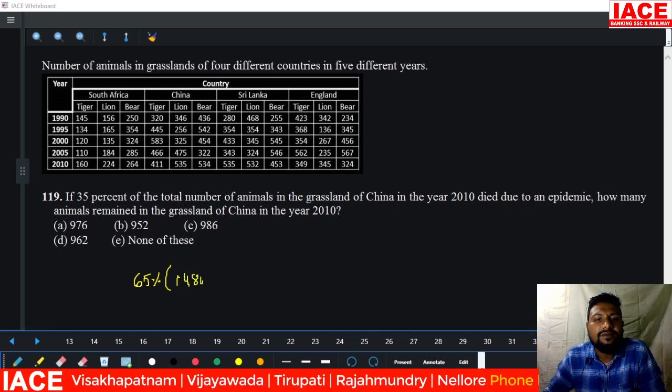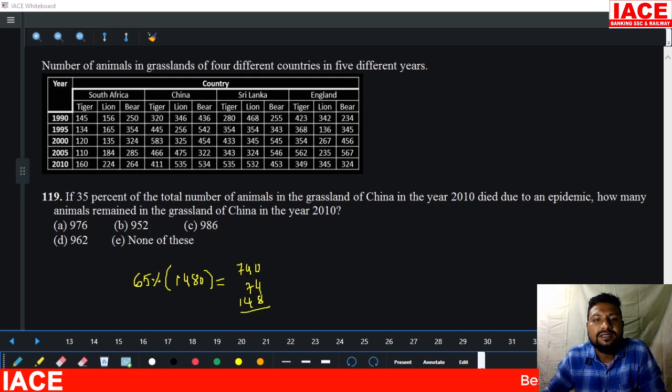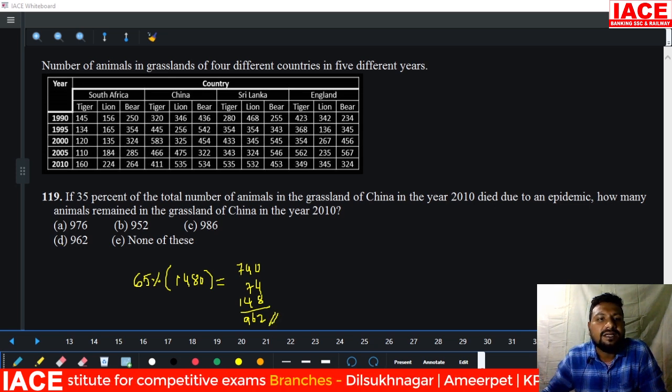In 1480 we required 65%. 50% value is 740, 5% value is 74 and 10% value is 148. If you add these, we will get 65%. I am taking 50%, 5% and 10%. We should add it, the total value is 962. Then the live animals is 962. Option D is our answer.